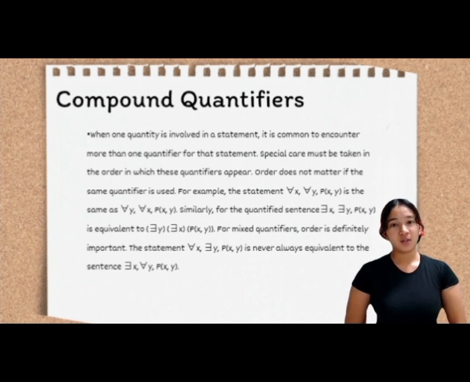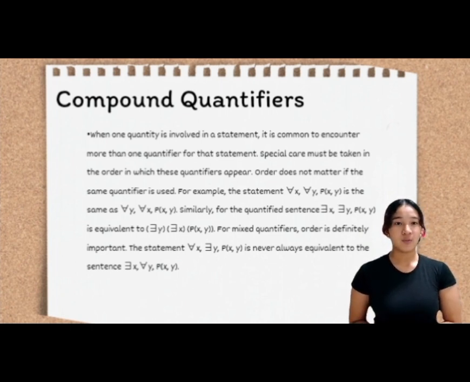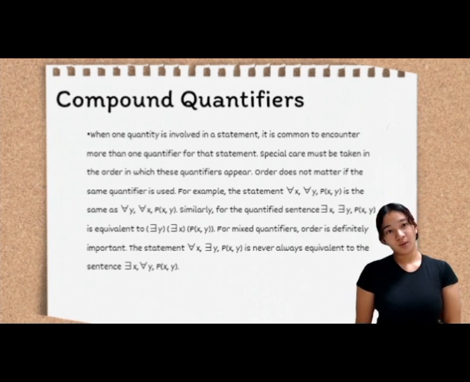The order is crucial when we are using mixed quantifiers. Mixed quantifiers are when you are using both the existential and the universal quantifiers, so they must be in order. When we are talking about same quantifiers, it is when you are using both universal quantifiers or both existential quantifiers. So that would be all. Thank you.